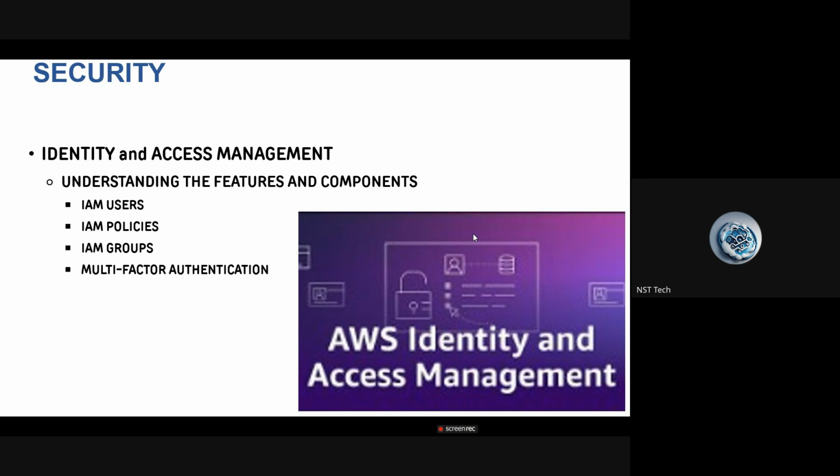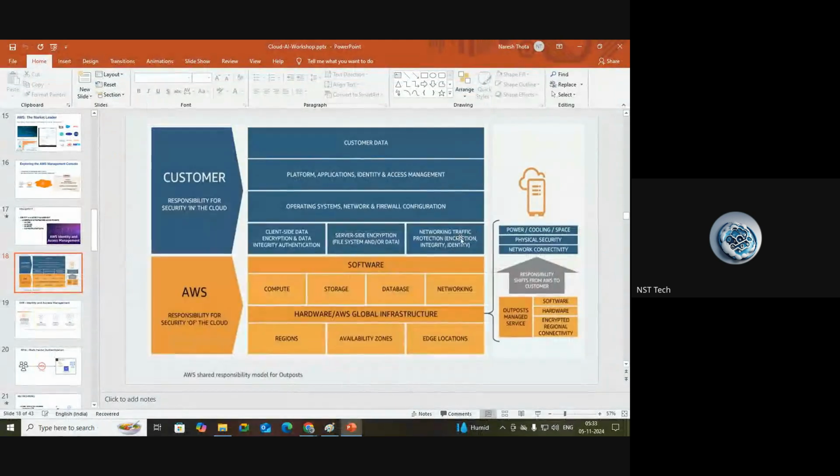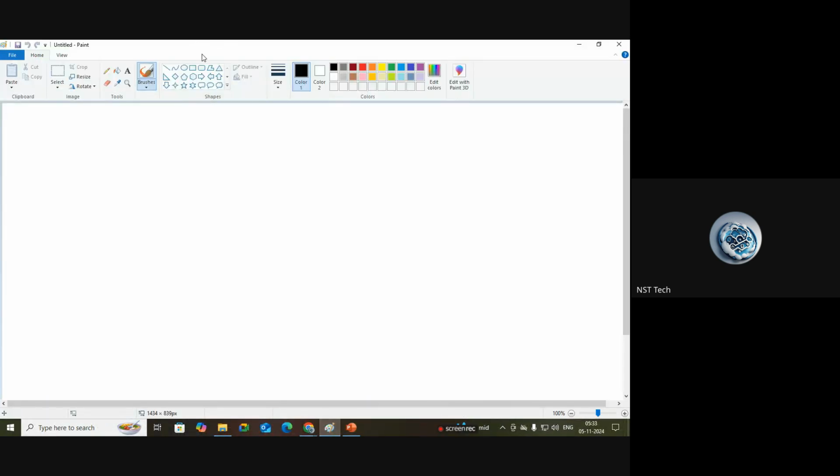In this video, we are going to discuss MFA in the AWS IAM service, and also understand what the shared responsibility model in AWS is. So let us first look at the shared responsibility model. As you are seeing on screen, there are some responsibilities for whoever is using the AWS account, and at the same time for whoever is providing AWS. So what exactly does the shared responsibility model talk about? Let us understand with an illustration.